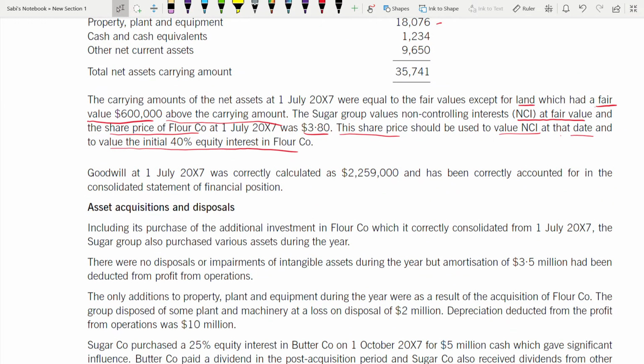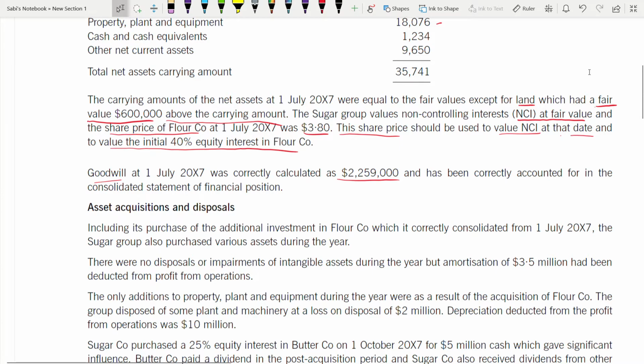Goodwill at 1st of July was correctly calculated. That means there's nothing to do with adjustment of calculation. You have to find cash, and it has been correctly accounted for in the consolidated statement. So even in the consolidated statement of financial position, goodwill is correctly shown. Okay.